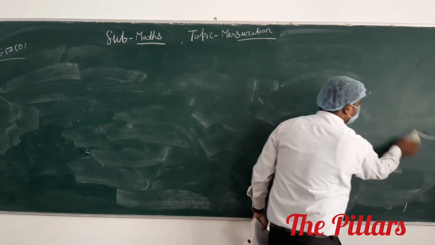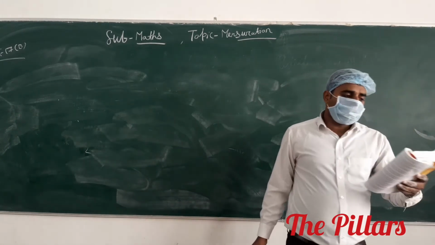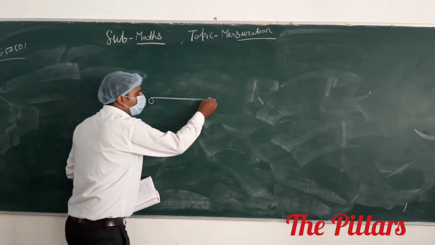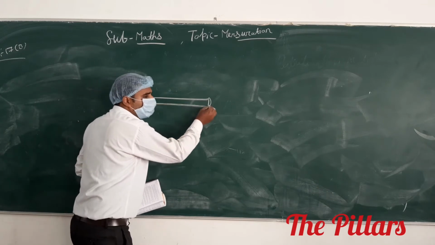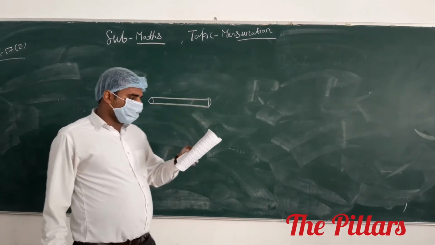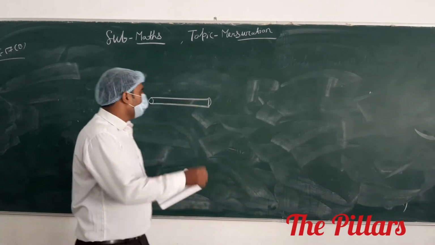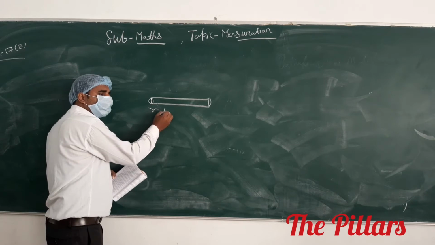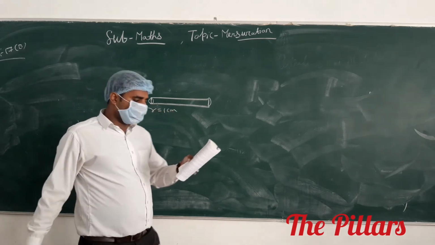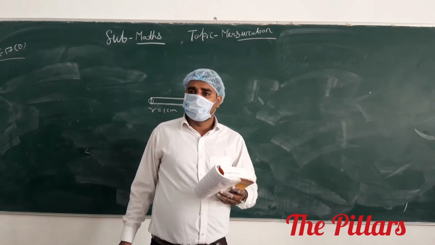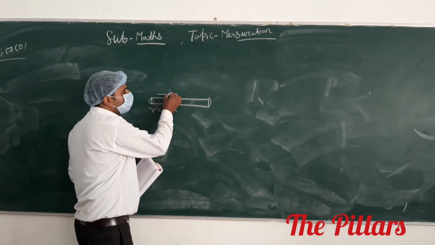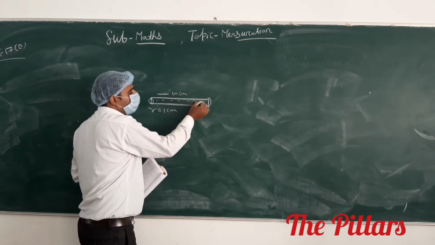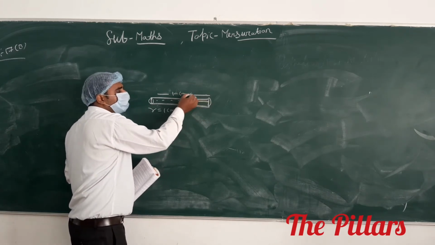Okay. The question says a copper rod of diameter 2 centimeter. Suppose this is your copper rod. Diameter given is 2 centimeter. It means the radius equals 1 centimeter. This rod's radius is 1 centimeter and its length is 10 centimeter. This length is the height of the cylinder.